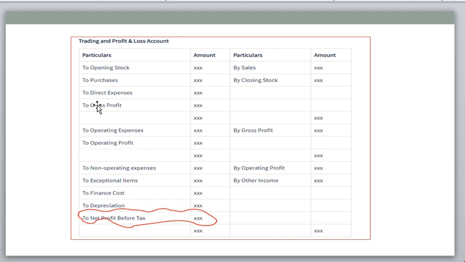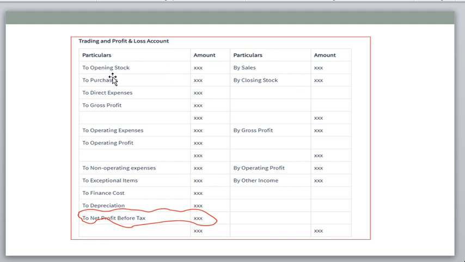Okay, general ledger balances we need to write in the profit and loss account. I will explain that concept later. So opening stock, purchases, direct expenses, then you will get the gross profit. So opening stock plus purchases plus direct expenses, and here you can see sales, closing stock. So on the right side, sales means income. Once you sell any product, you will get the income, and closing stock also needs to be written out.